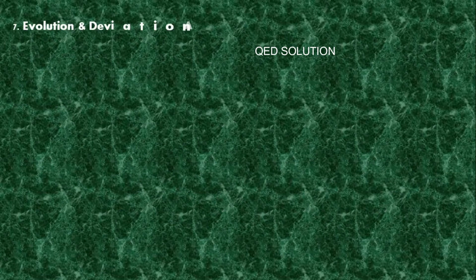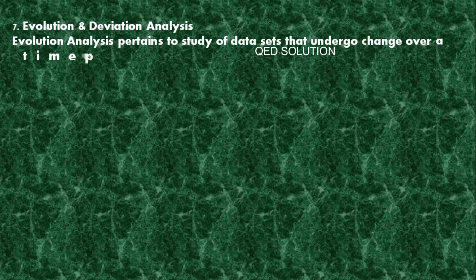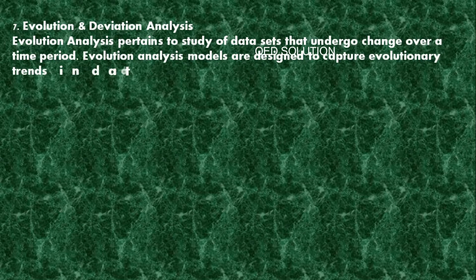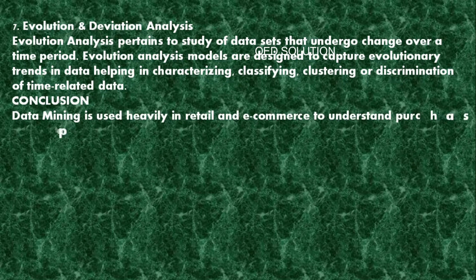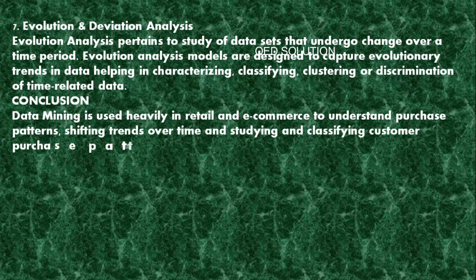7. Evolution and deviation analysis. Evolution analysis pertains to the study of data sets that undergo change over a time period. Evolution analysis models are designed to capture evolutionary trends in data, helping in characterizing, classifying, clustering or discrimination of time-related